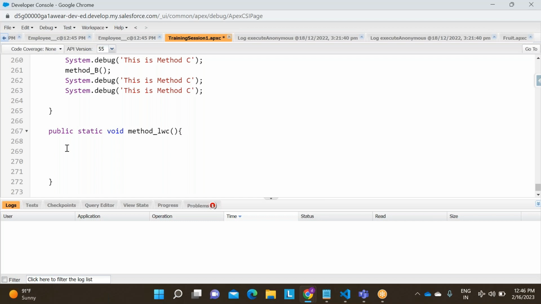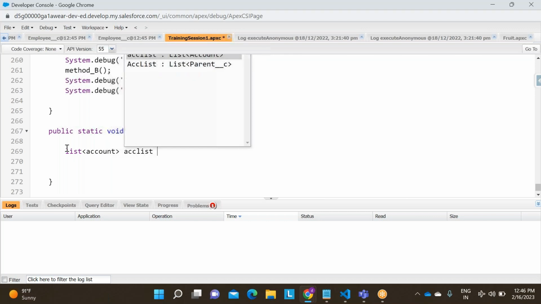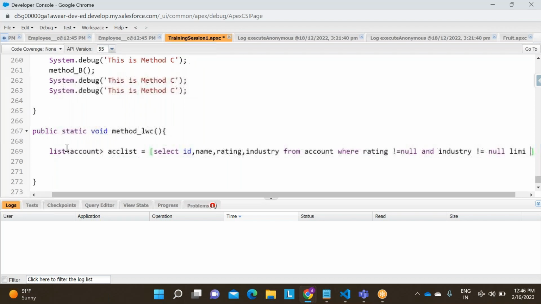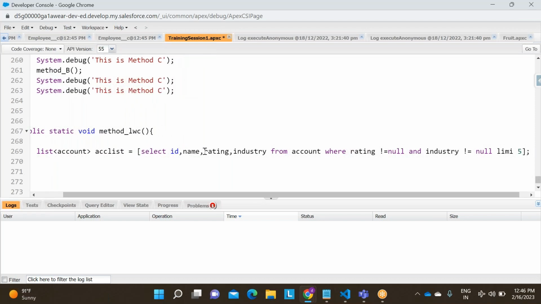I think recording is going on. List of account ACC list equal to select ID, name, rating, industry from account where rating not equal to null and industry not equal to null, limit 5. I'm querying 5 records.